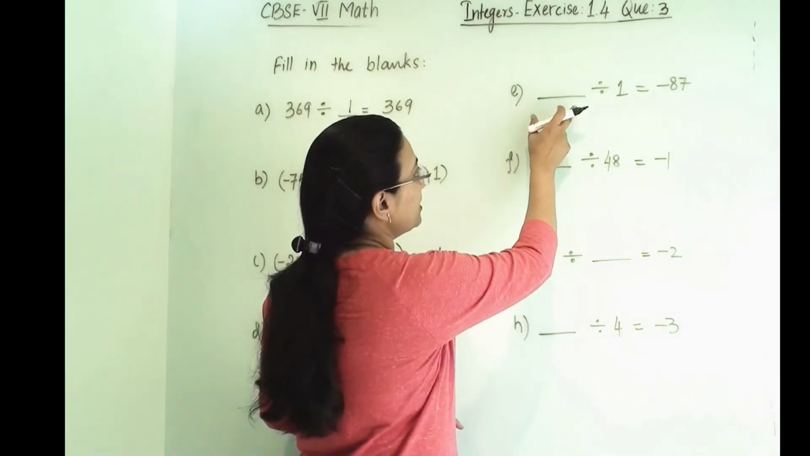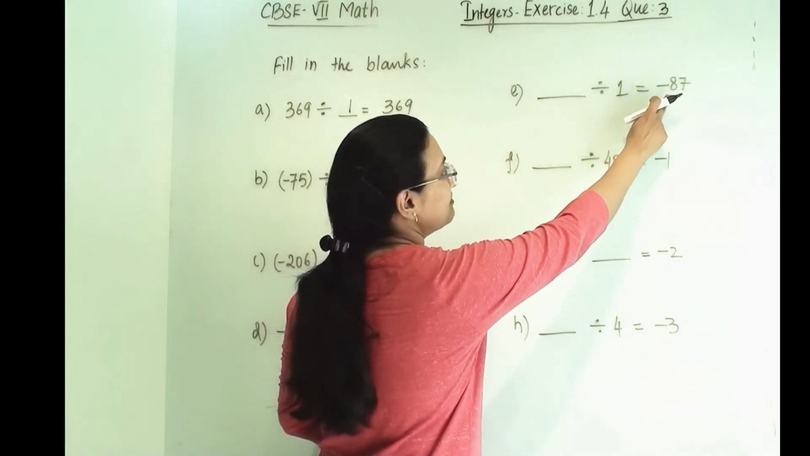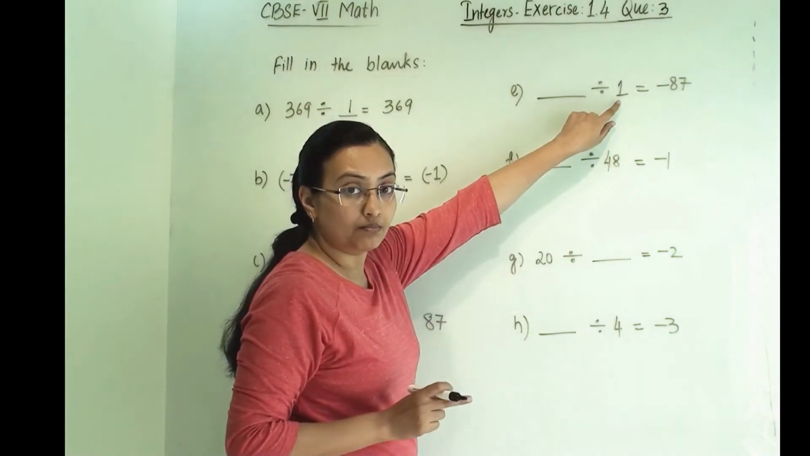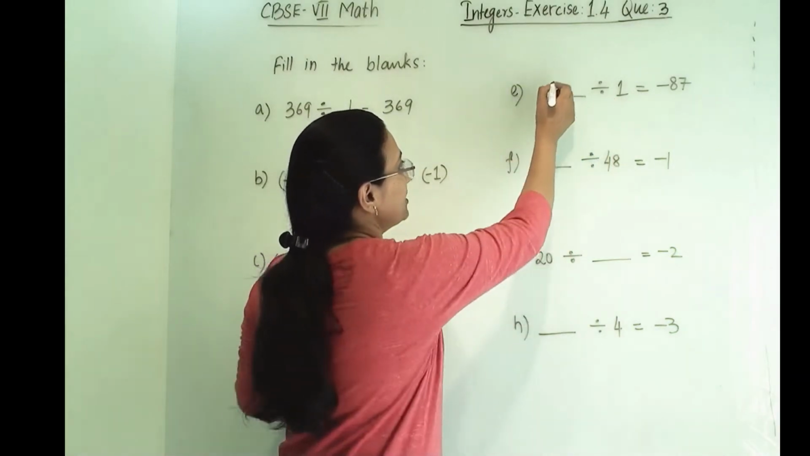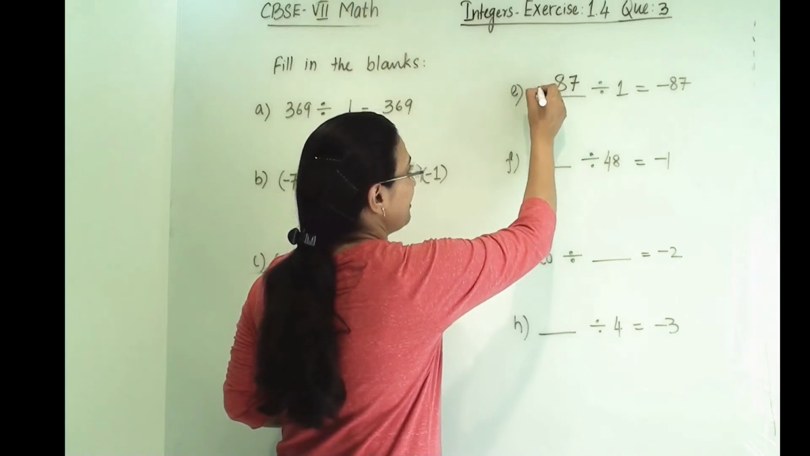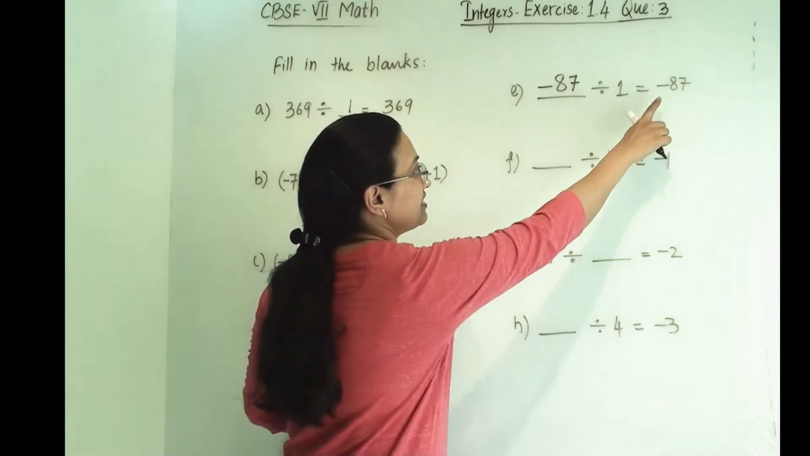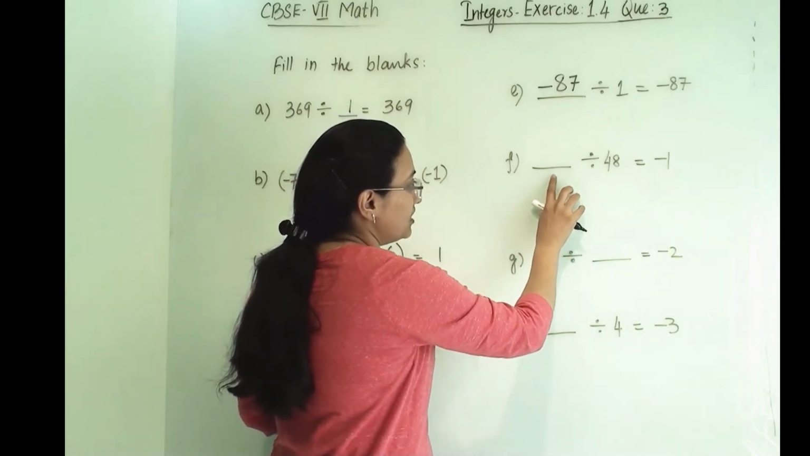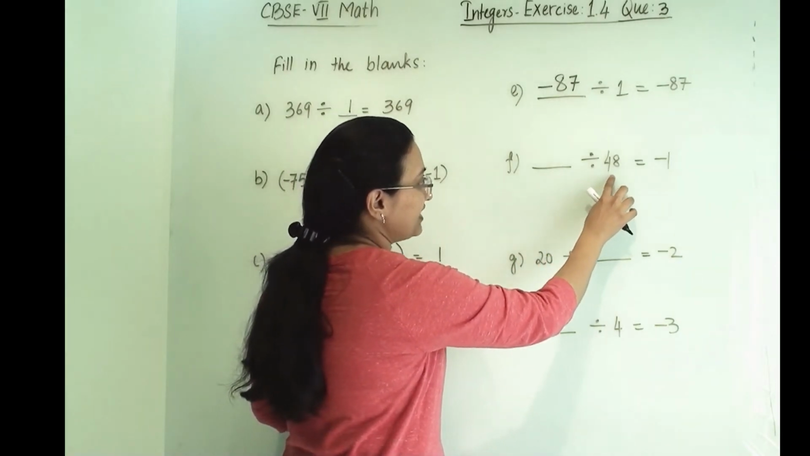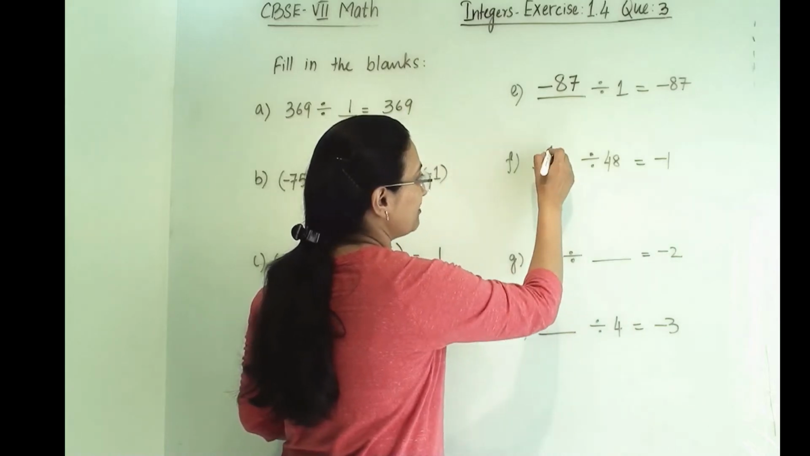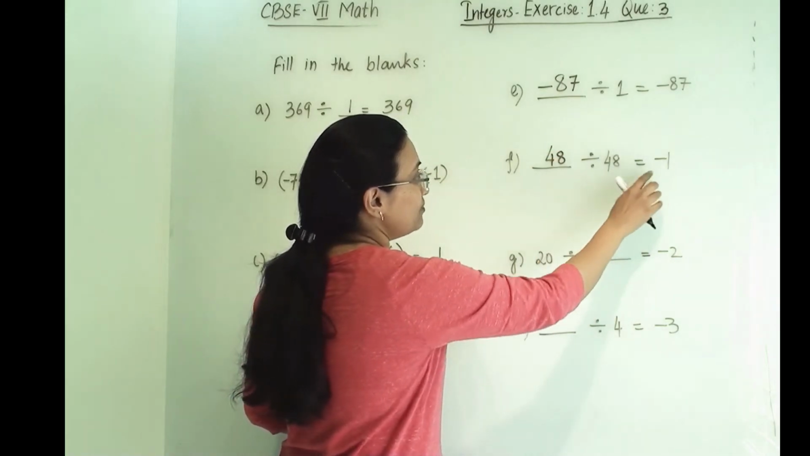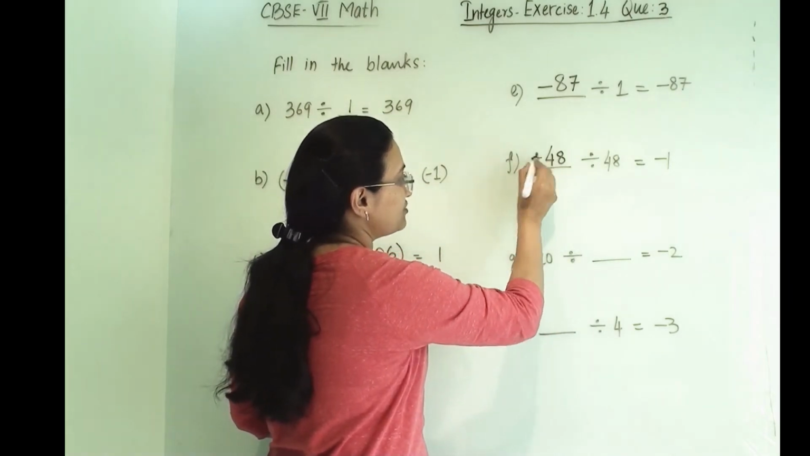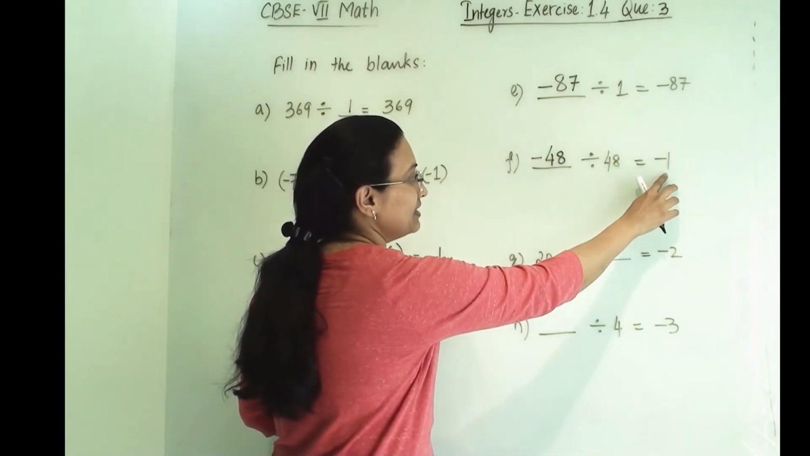Now here, a number divided by 1 will give us minus 87. The answer is negative. Here the number they have given is positive. So when we write 87, we have to put a negative sign. Then only our answer will be negative. Now a number divided by 48 will give us minus 1. So we have to write 48 here. Now this is minus 1. This 48 is plus, so this 48 should be negative. Then only we will get minus.